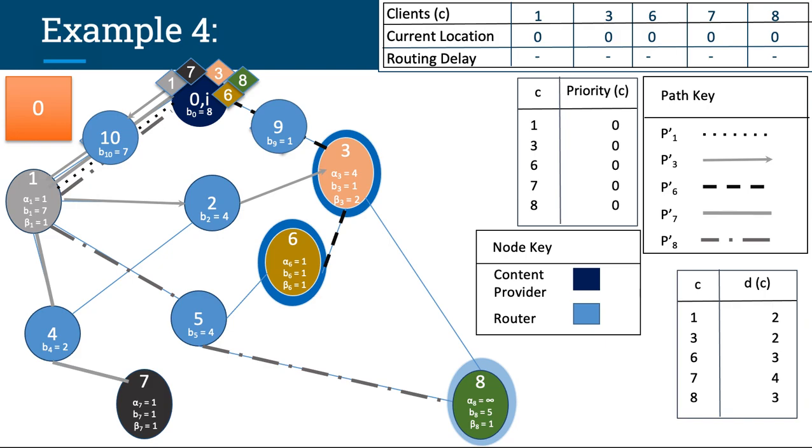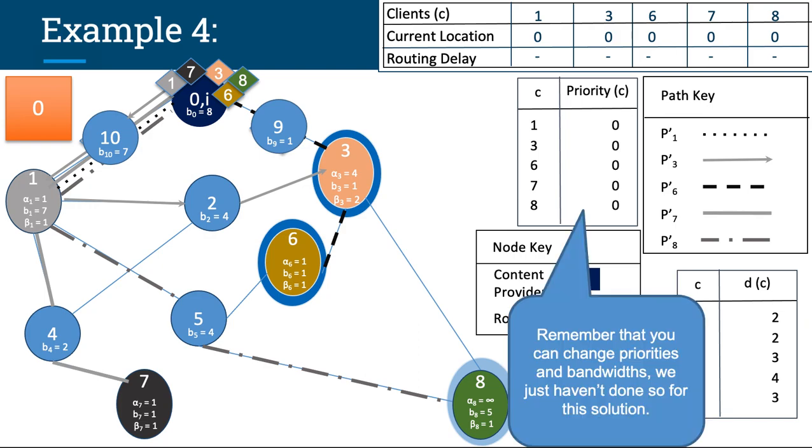As always, we have the table on the top right corner with clients, their current locations, and the yet to be determined routing delays. We also have the path key table just below that and the minimum path delay table after that. Let's take a look at the priority table here. Remember, you can change the priority values, we just haven't done so for this solution, and this also holds for the bandwidth values.